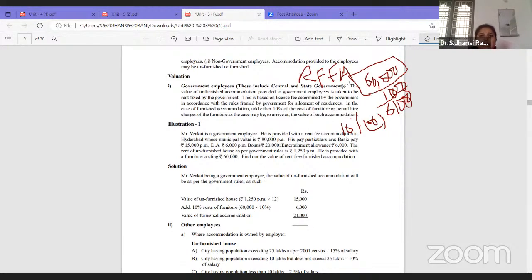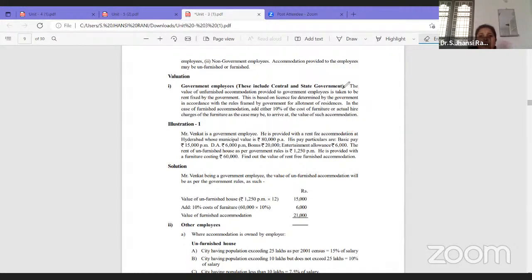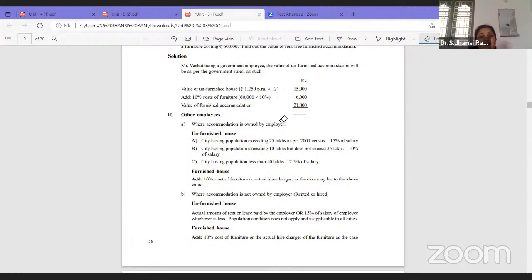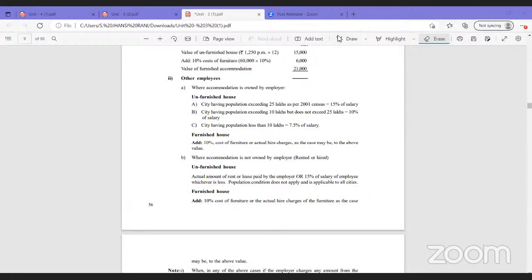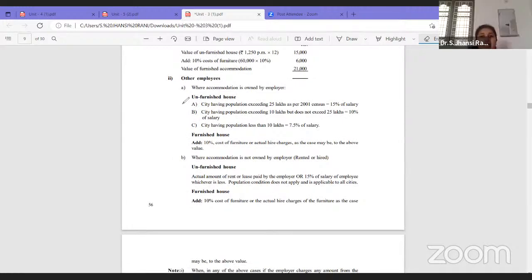Next comes other employees. Other employees means those who are not government employees. How should it be treated? For this, we have a separate provision. If it is unfurnished accommodation, meaning no furniture is provided in that house, then if the city has a population exceeding 25 lakhs, 15% of salary will be taken as rent-free accommodation.